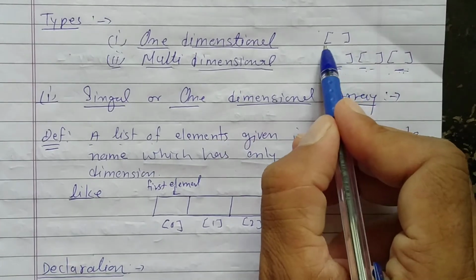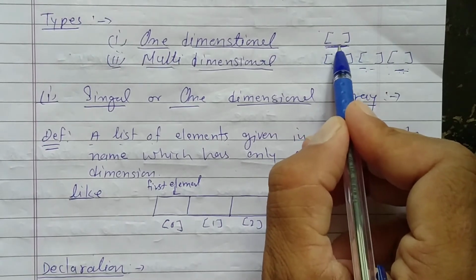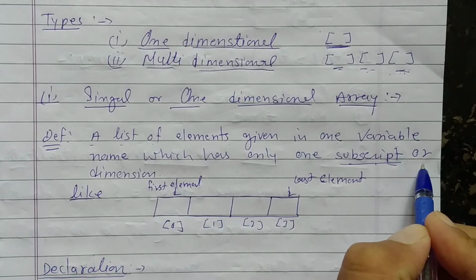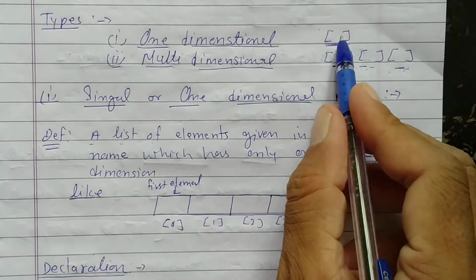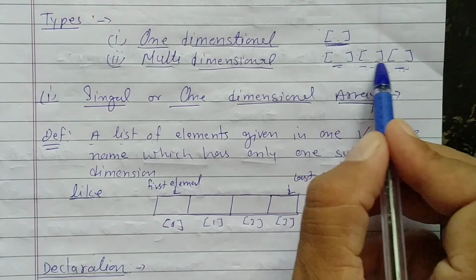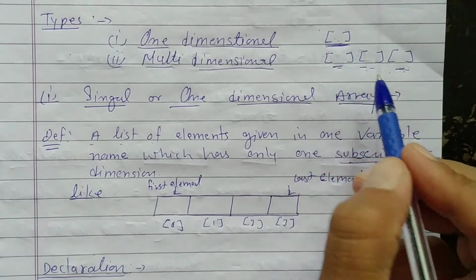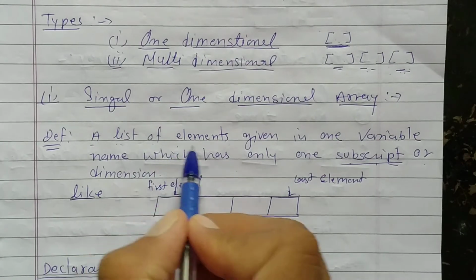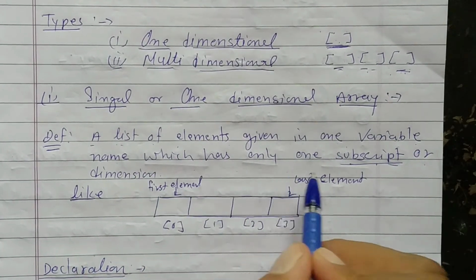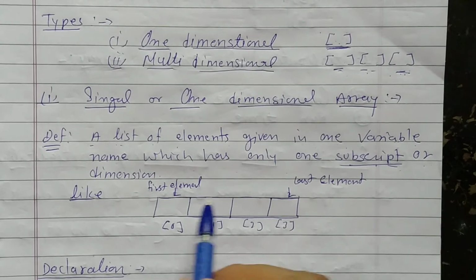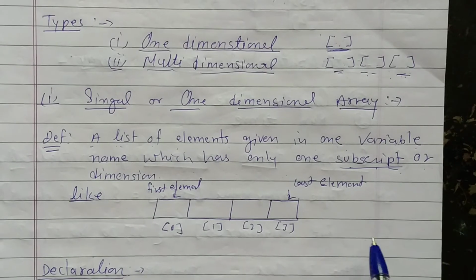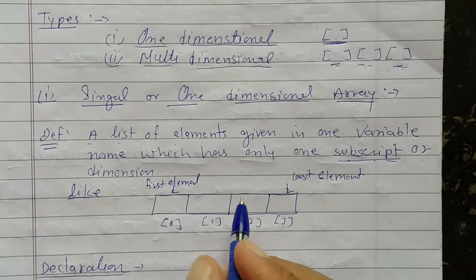Subscript means the array declaration box in square brackets, which is called a subscript or dimension. It is one dimension, it is three dimensions. So a list of elements given in one variable name which has only one subscript or dimension is called a one dimensional array.